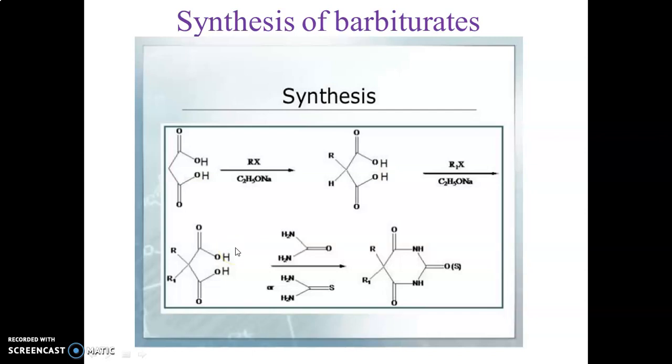Next part we will see the structure activity relationships of the benzodiazepines and different miscellaneous compounds.